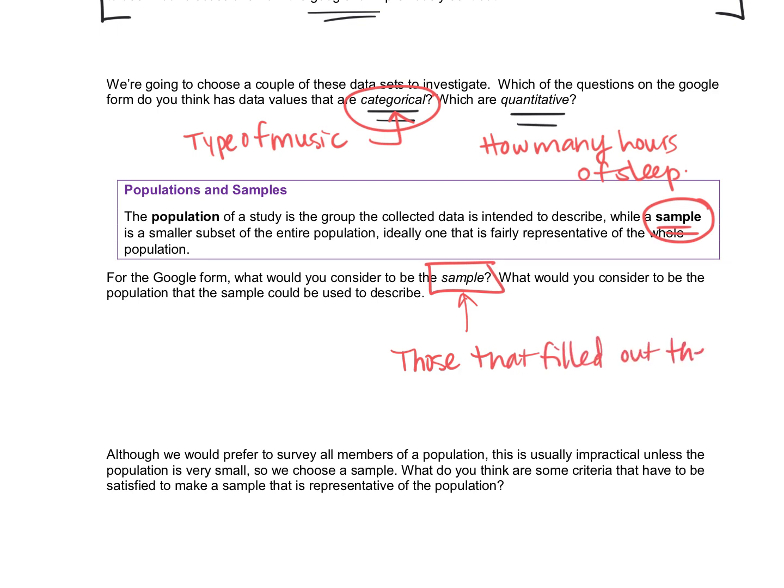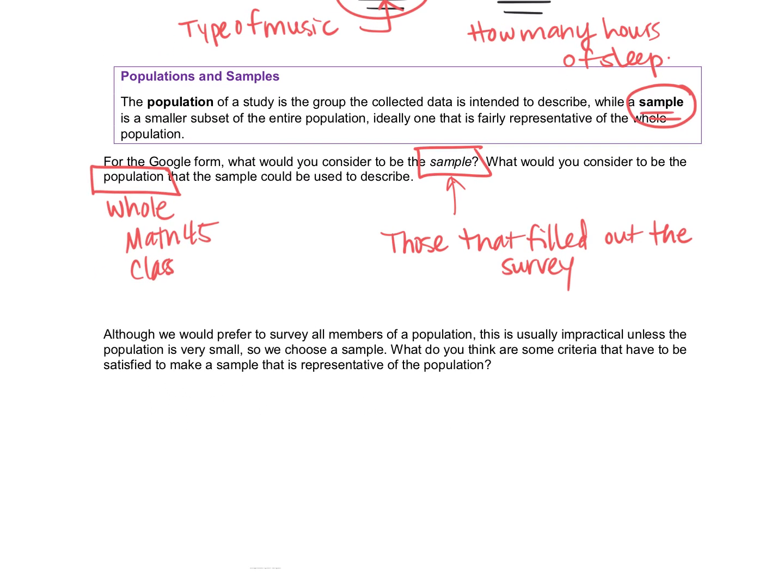And so I'm taking that as representative of our whole class for our activities that we're going to be seeing. And so the population for this was supposed to be our whole Math 45 class. And it often happens, we would prefer to survey all the members of our population. It's not always practical, so I wasn't able to force you guys all to take the survey.